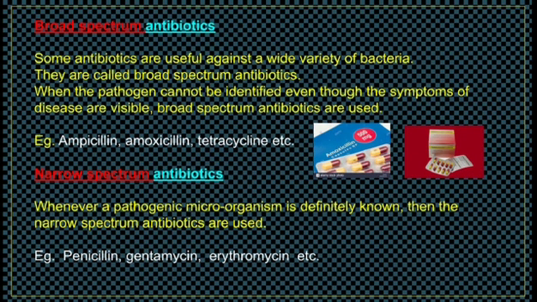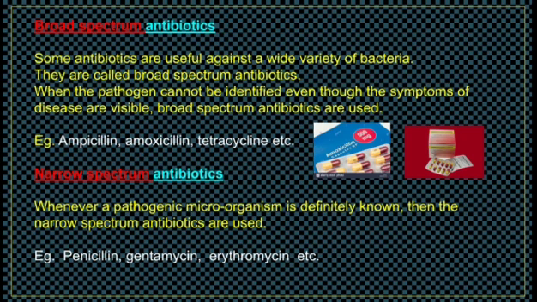Antibiotics can be classified as broad spectrum antibiotics and narrow spectrum antibiotics. Broad spectrum antibiotics: some antibiotics are useful against a wide variety of bacteria. They are called broad spectrum antibiotics. When the pathogens cannot be identified, even though the symptoms of diseases are visible, broad spectrum antibiotics are used. Examples: ampicillin, amoxicillin, tetracycline, etc.